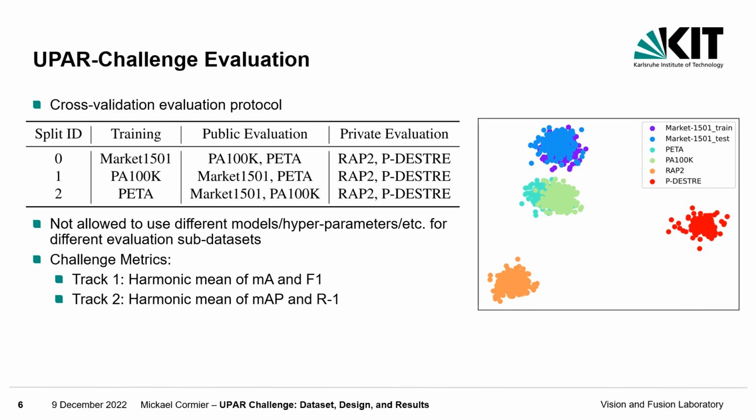The task was to train with only one sub-dataset and generalize to the other, which is quite a challenging task, as illustrated on the right by the feature distribution of the different datasets. The first phase of the challenge was evaluated on data made public. The top submissions were then evaluated on private subsets, which were not known to the participants. The participants were not allowed to use different models, hyperparameters, etc. for different evaluation sub-datasets. As metrics, we use the harmonic mean of MA and F1 for track 1 and the harmonic mean of MA, MRP and F1 for track 2.